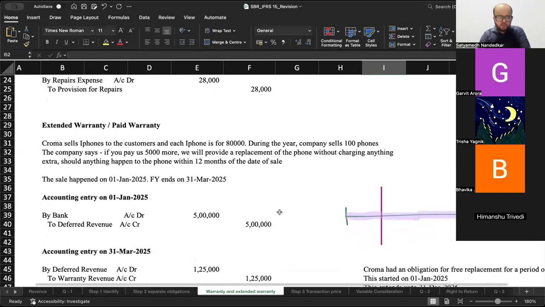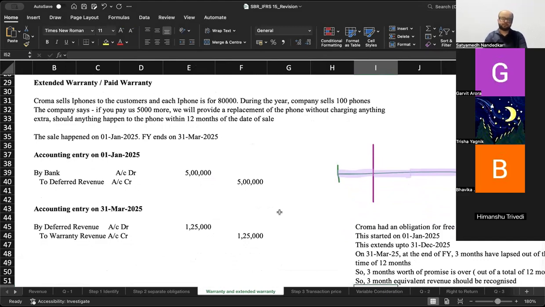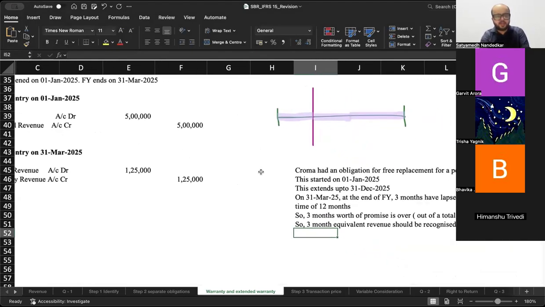Okay. Chalo. Now read the extended or paid warranty. Just look at the example end to end. एक बार देख लो.